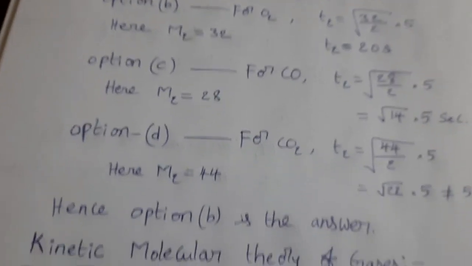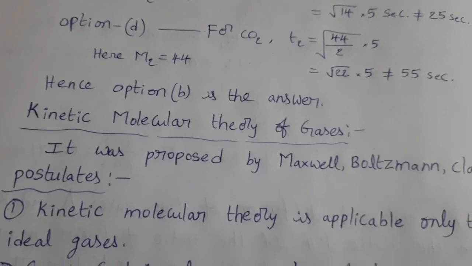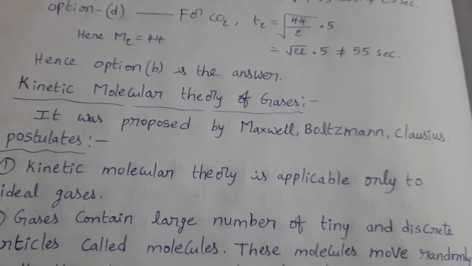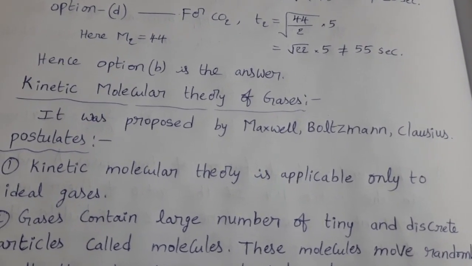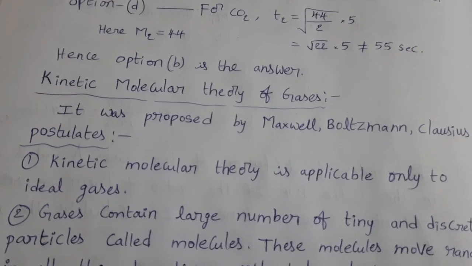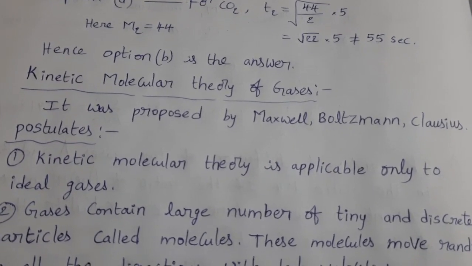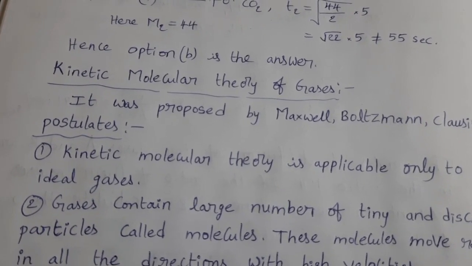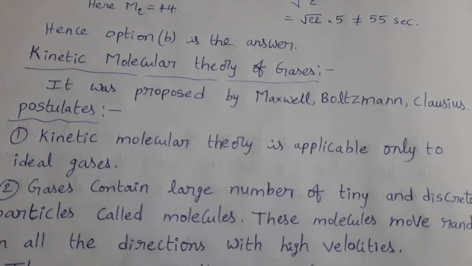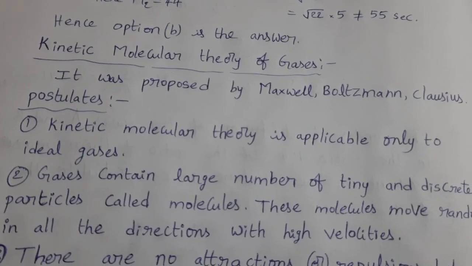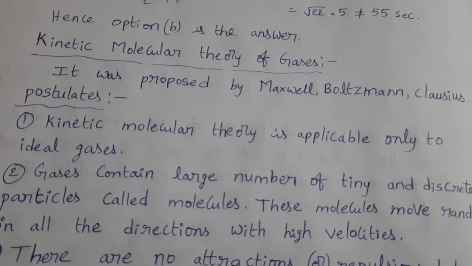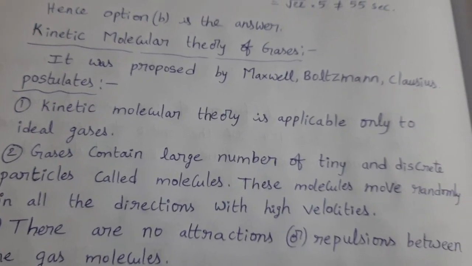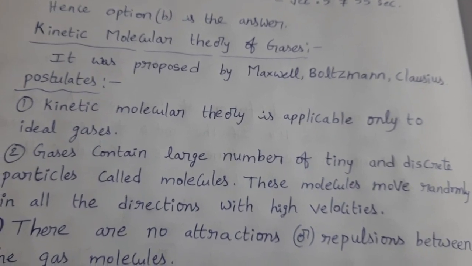Okay. So see the next topic, kinetic molecular theory of gases. This theory was proposed by 3 scientists, Maxwell, Boltzmann and Clausius. See the postulates. Kinetic molecular theory is applicable only to ideal gases. We can apply this theory only to ideal gases, not for the real gases. Gases contain a large number of tiny and discrete particles called molecules. These molecules move randomly in all the directions with high velocities.